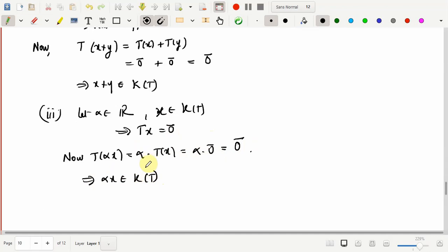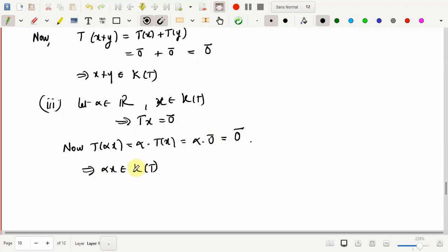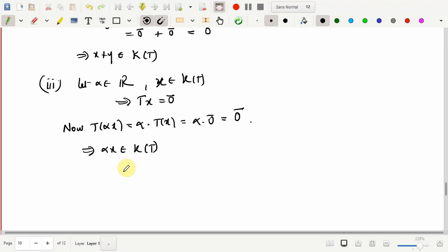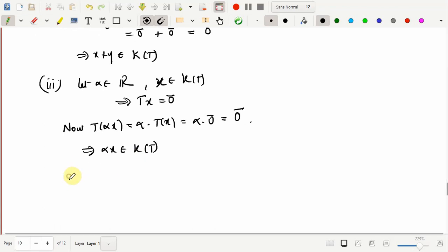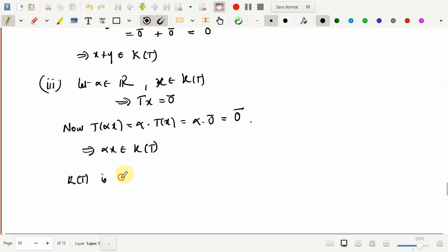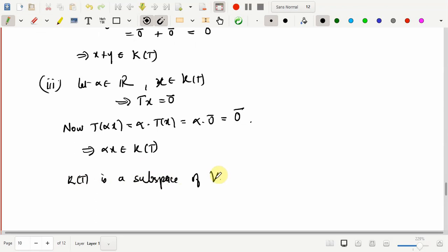So this is how, simply with the help of the definition of subspaces and the definition of kernel of T, we prove that kernel of T, the null space or the kernel space, is a subspace of V, not W. Okay.